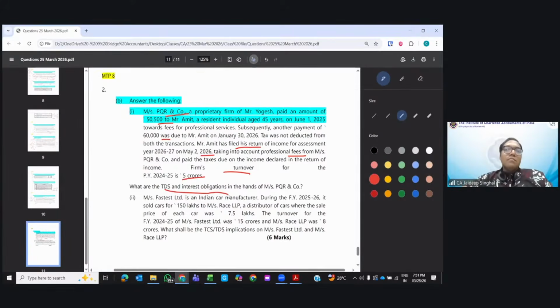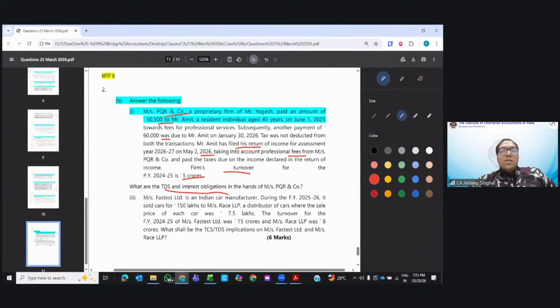Tell me which section will be attracted? 194J, 10%. But there is one provision. If you do not deduct the TDS, but the other person includes your income in their return of income and files it, then in that scenario, you are exempted. You only have to pay the interest.